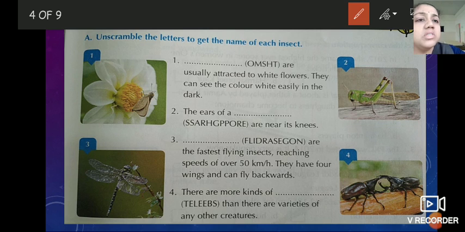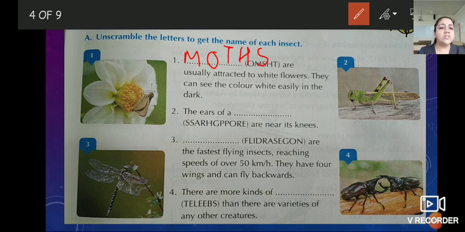It is moths. M-O-T-H-S. It is moths. Again I am saying, children, I am using this E tool, because of that my handwriting is not in a proper way. So please, my dear children, you have to write in neat and clean handwriting on that particular line. Use your pencil. Sharpen it properly. Okay.